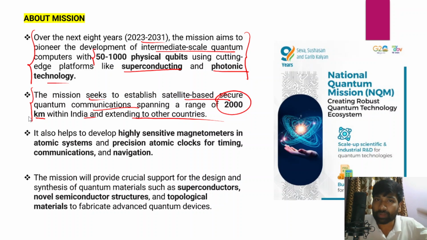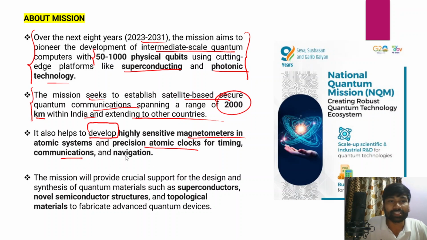And when we talk about the applications of the quantum technologies that the mission aims to develop, they include highly sensitive magnetometers in atomic systems, precision atomic clocks for timing, and even communications and navigation.